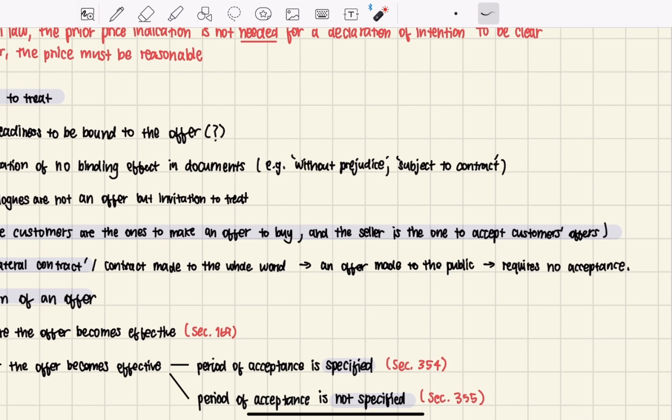The act of acceptance can be that the person comes forward to show that they fit the conditions the offerer made previously. If people fit those conditions and come forward, then that itself is an act of acceptance, and that requires no verbal acceptance.